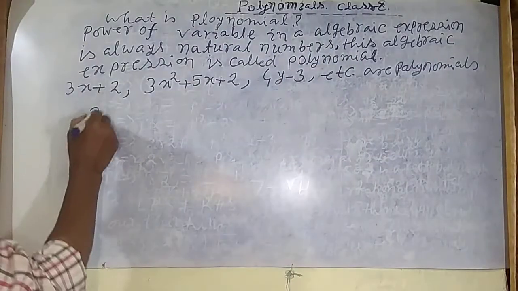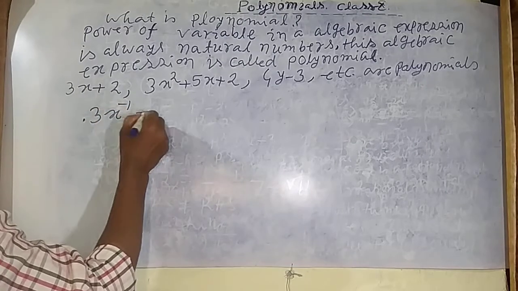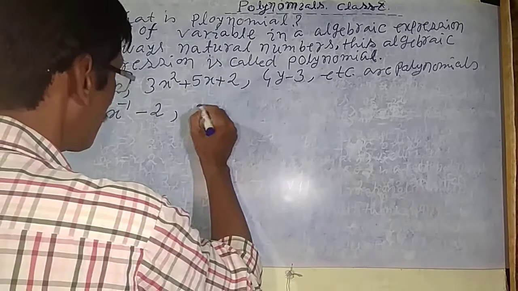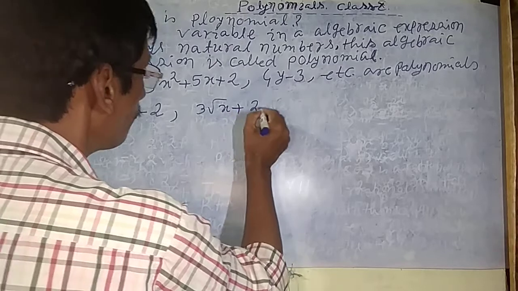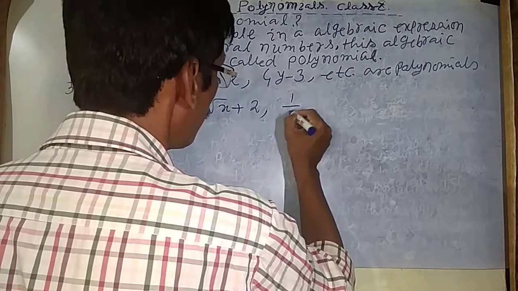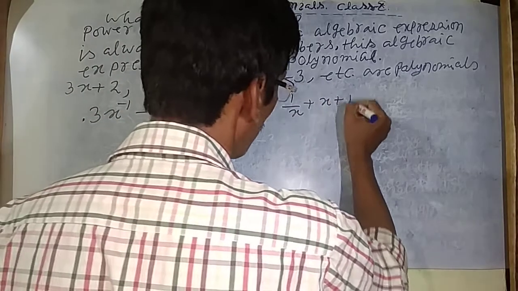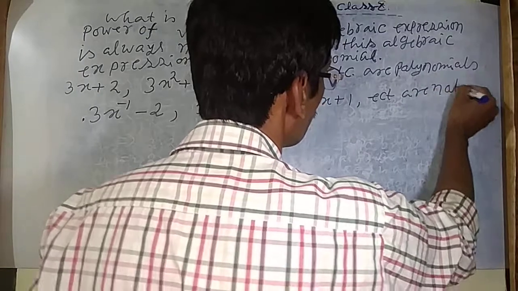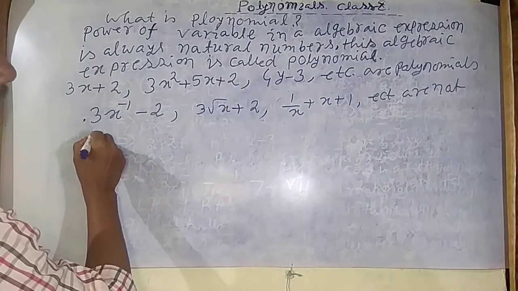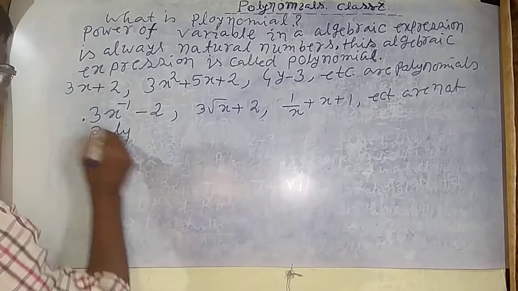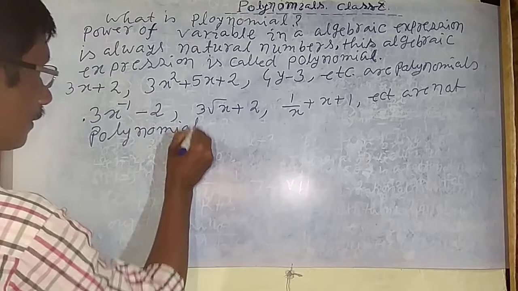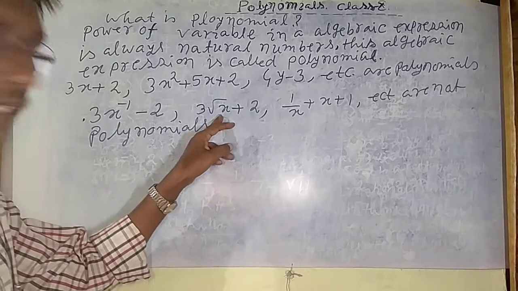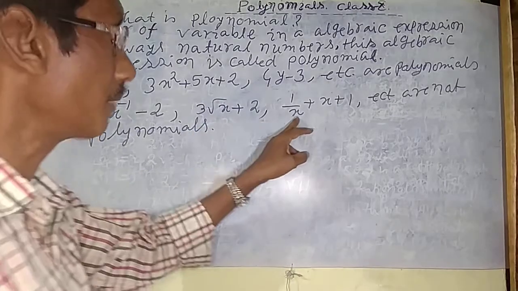Next, 3 under root x plus 2, and 1 upon x plus 1, etc. are not polynomials, because the power of x is a fraction, 1 by 2, or negative, minus 1.